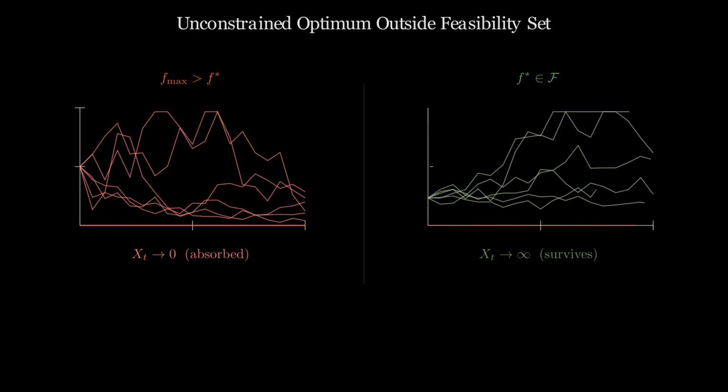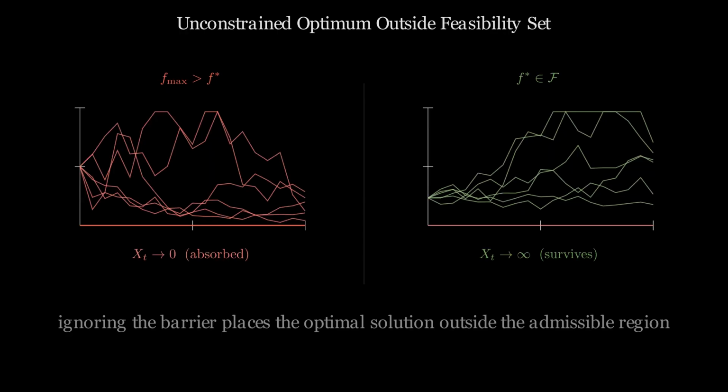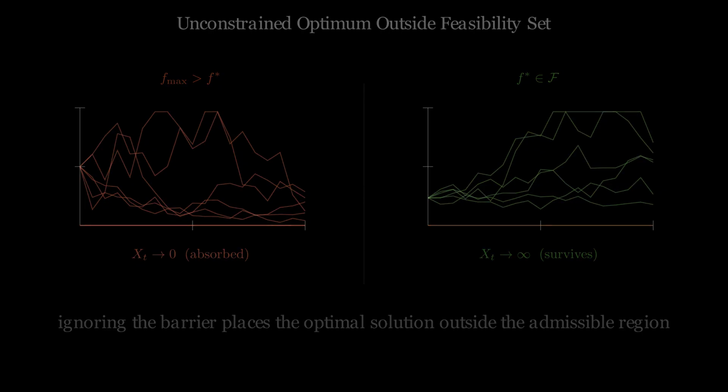The unconstrained optimum lies outside the admissible region. Paths starting from that strategy are absorbed by the barrier. Paths starting from the growth optimal fraction survive indefinitely. Ignoring the barrier does not make it disappear. It makes the optimal solution inadmissible.